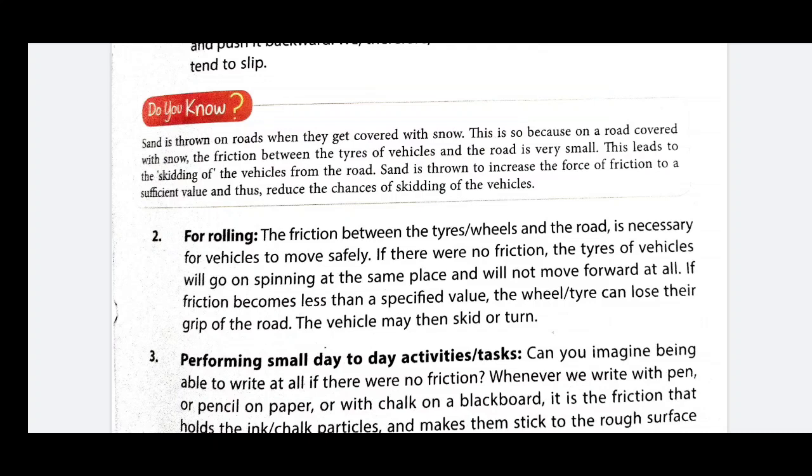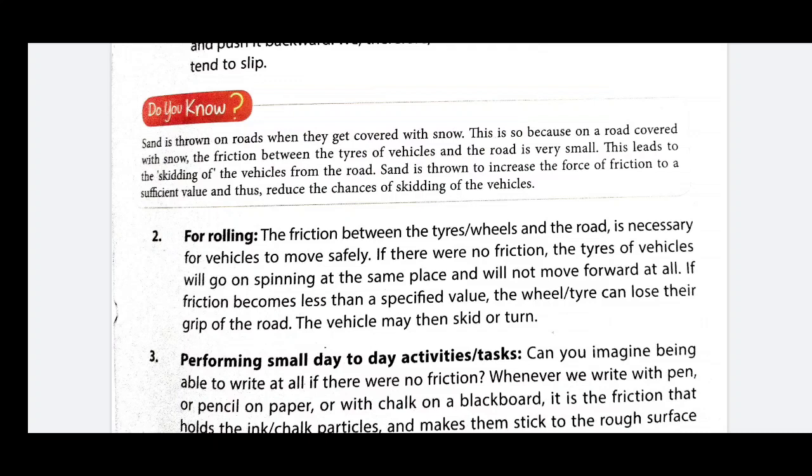You have seen that in the rainy season, sometimes our wheels rotate on the road, but our vehicle does not move. Why? Because of the friction. If the friction between the tire and the road decreases, then our vehicle does not move.